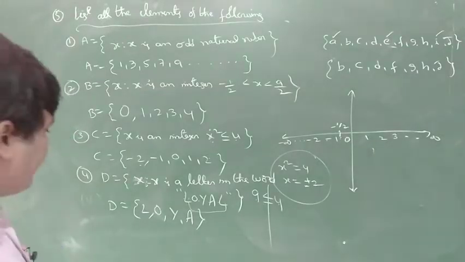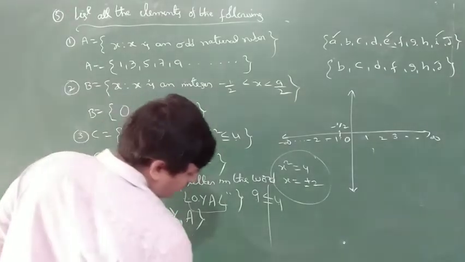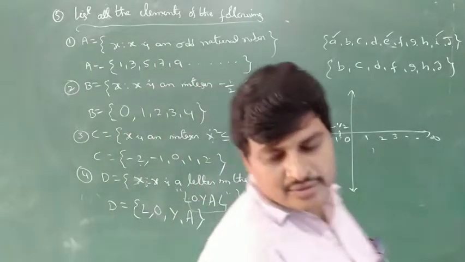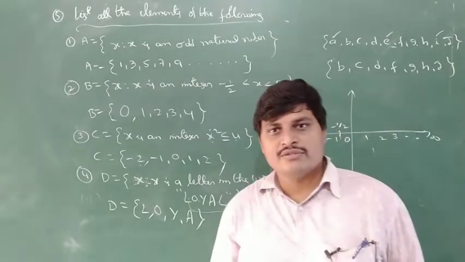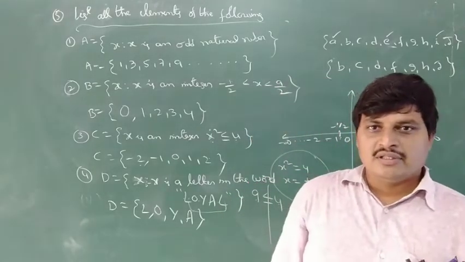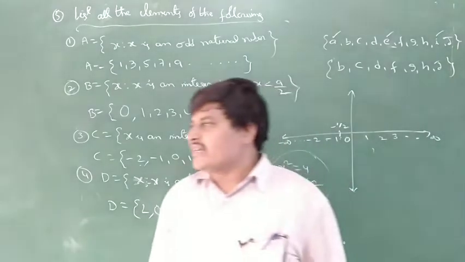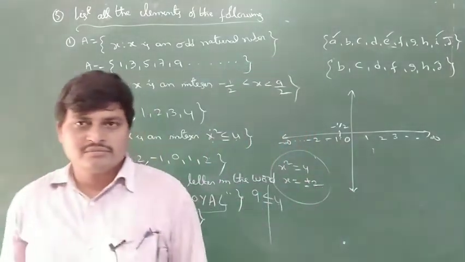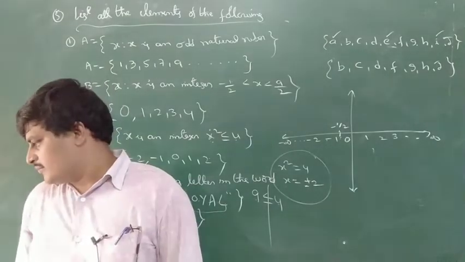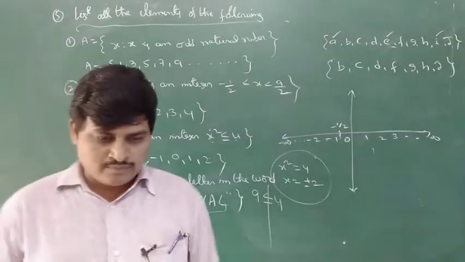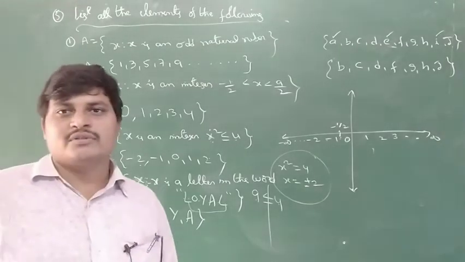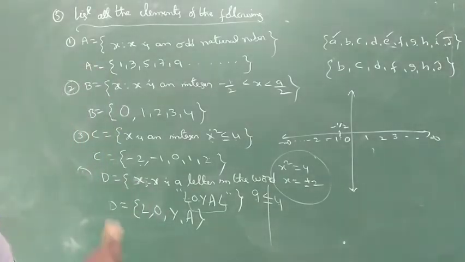Next, go to the definitions. Empty set. Fifth problem is homework, and some examples. All of you should have textbooks. If there is no textbook, I sent the sets chapter in our WhatsApp group. The sets chapter is the theory chapter. In the theory chapter, a textbook is compulsory. Have the textbook.